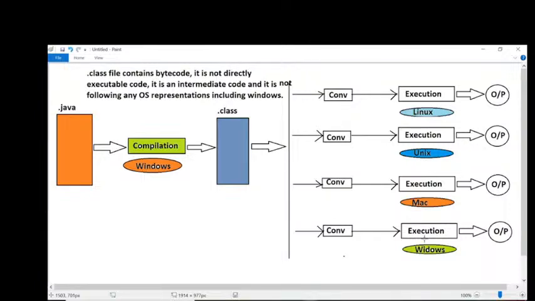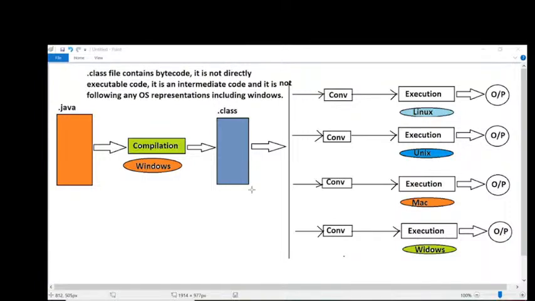Yes, guys, did all of you get my point or not? Once again, I'm asking one question. What is the job of these converters? In the middle, I've taken the converters here. Their job is taking neutral bytecode as an input and converting that neutral bytecode into local operating system representations. Got my point or not?